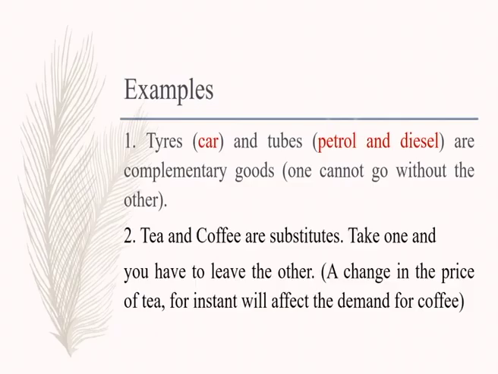For further examples, car tires and tubes also are complementary. One cannot go without the other, right? Tea and coffee, which we already discussed, are substitutes. Another important point: we have discussed three major types of demand, price demand, income demand, and cross demand. Within these, another important one is price elasticity of demand.